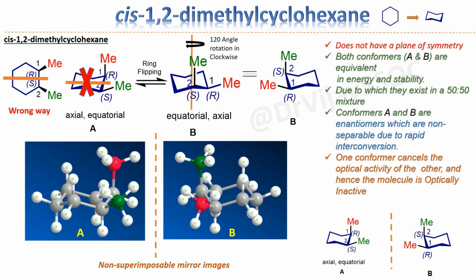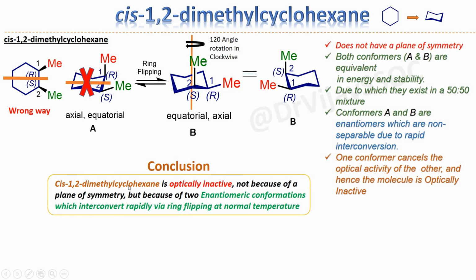So the conclusion from the whole discussion is that cis-1,2-dimethylcyclohexane is optically inactive, not because of a plane of symmetry, but because of two enantiomeric conformations, A and B, which interconvert rapidly via ring flipping at normal temperature. Okay, now it is clear.